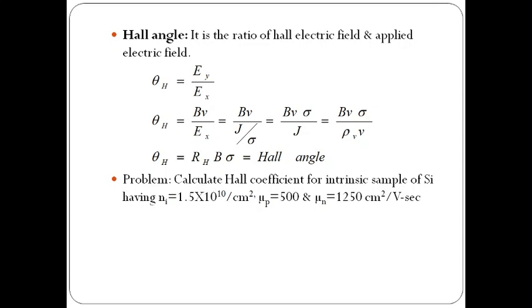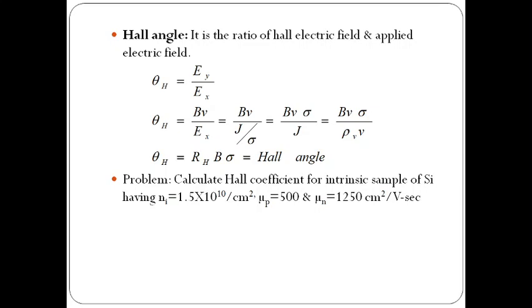So the Hall angle theta h equals to the induced electric field Ey by Ex. We know Ey equals to Bv and Ex equals to J by sigma, current density by conductivity. From that we can write Bv sigma by J, which is also written as Bv sigma by J equals to rho b into V. So theta h can be written as 1 by rho b, which we know is RH. So theta h equals to RH into B sigma. This is the Hall angle.